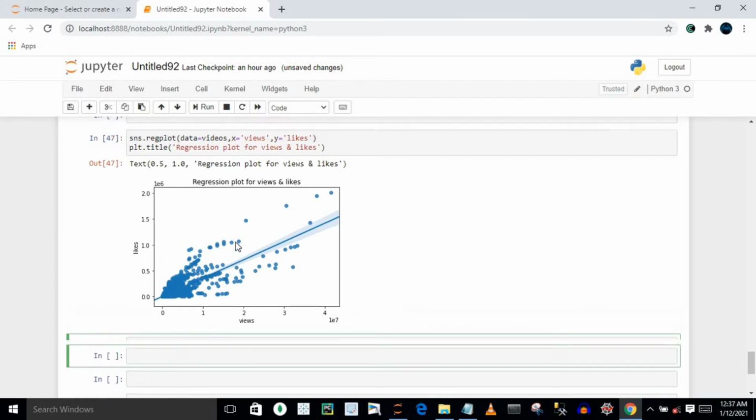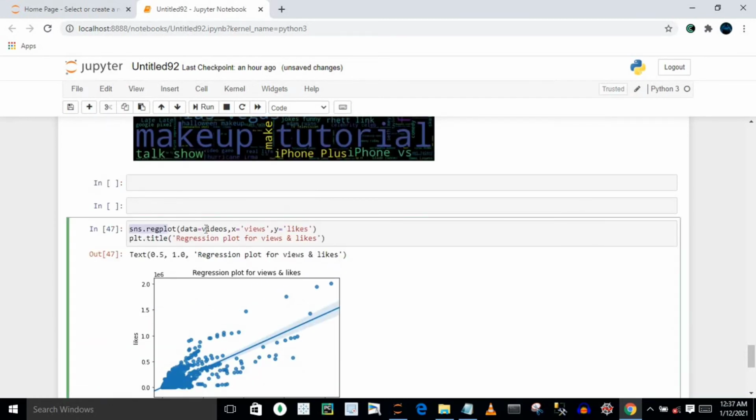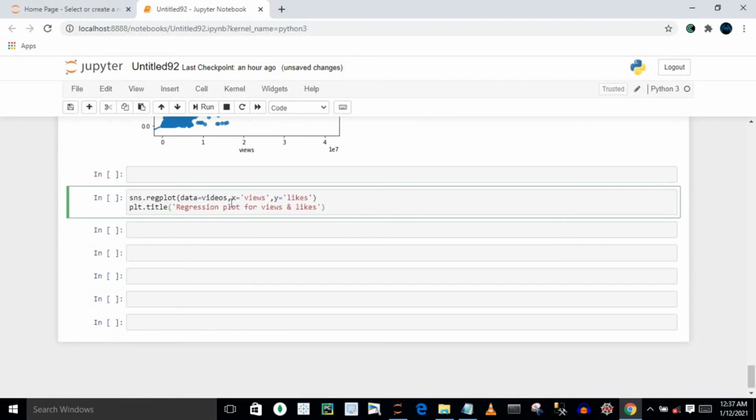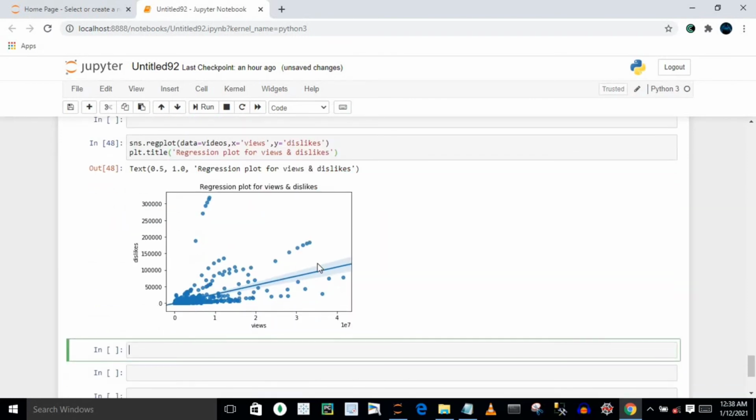Similarly, you can perform dislikes versus views analysis. Just do copy paste, and let's say you have all this text over here. So basically on the y-axis I just have to pass this dislikes column over there, and I have to manipulate my title as well. So just manipulate all this stuff, and just execute it. And this is exactly my regression plot for basically my views and dislikes.